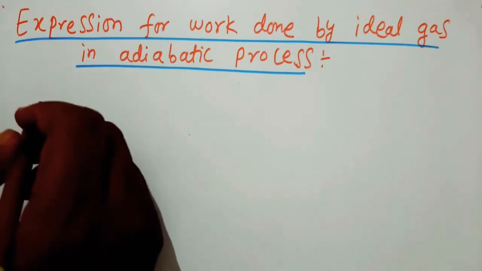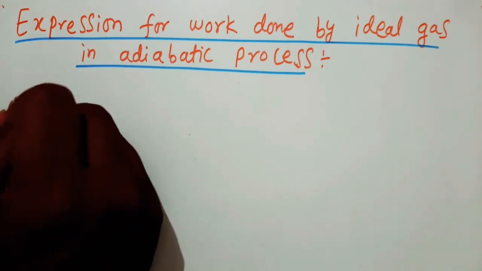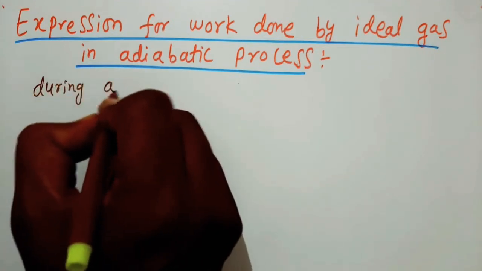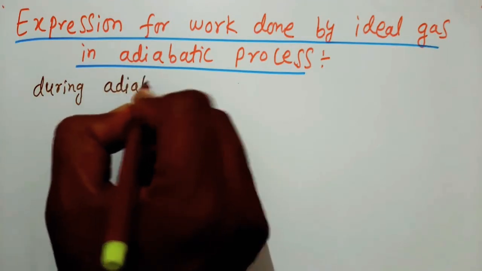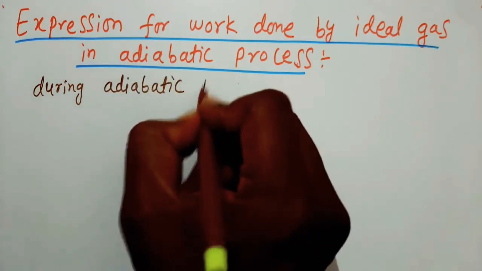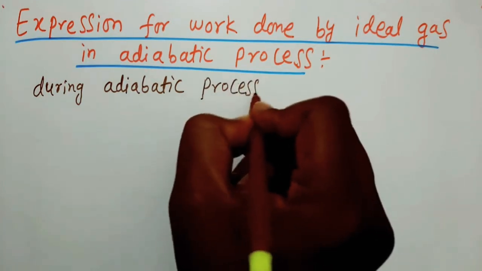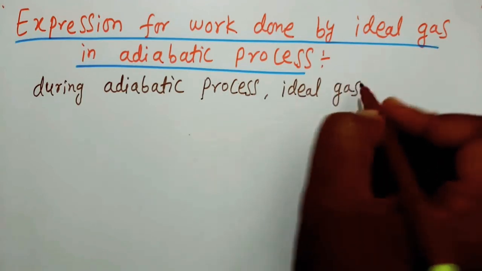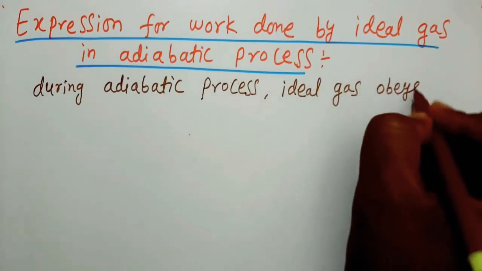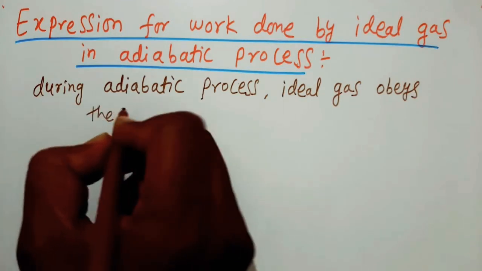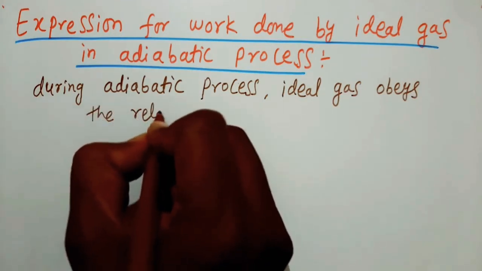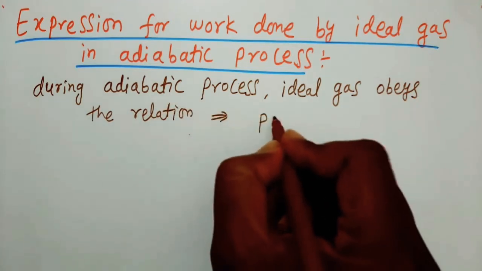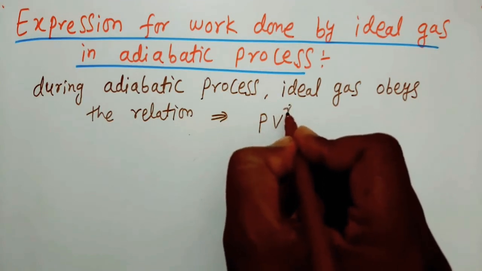We know during adiabatic process, ideal gas obeys the relation that is P V to the power of gamma is equal to constant.